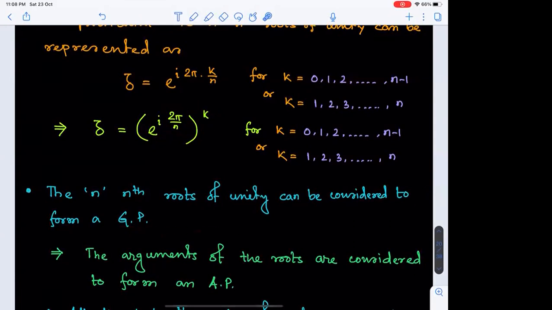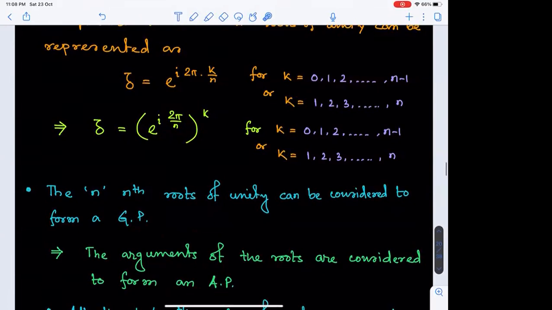So if the roots are in GP, then definitely the arguments of the roots are considerable to be in AP. I'm saying considerable because if you go for a random trial, they may not appear in AP in the appearing form, but definitely we can reduce it to some other angle.